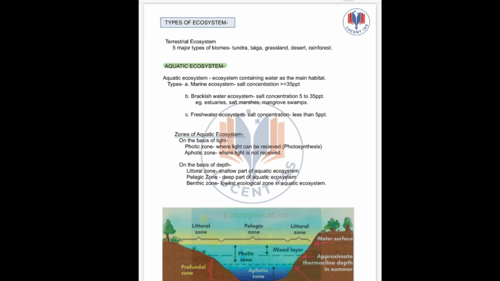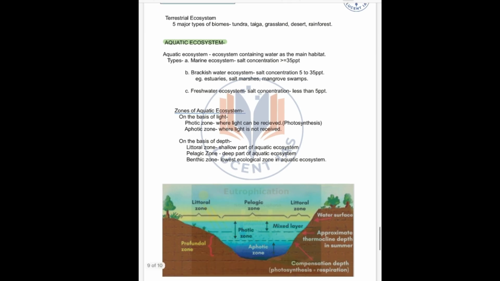Then zones of aquatic ecosystem. What are the various zones? On the basis of light penetration, we have photic zone and aphotic zone. Photic zone is the one where light passes. Where sunlight passes, it is the photic zone, and the one where light does not pass, it is the